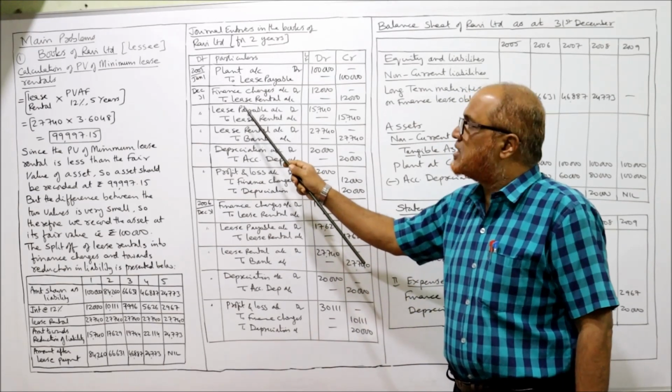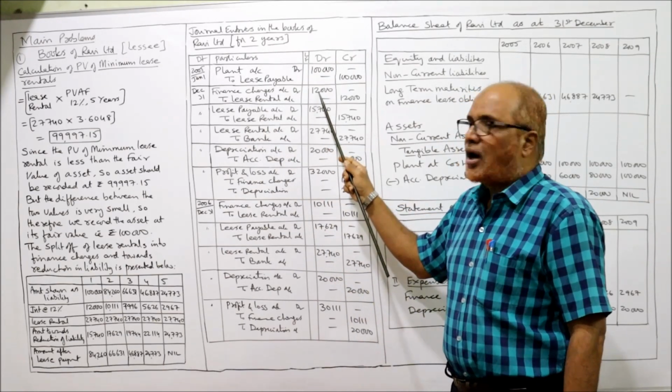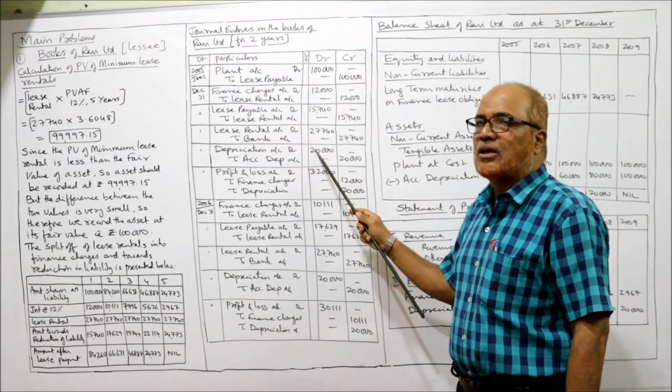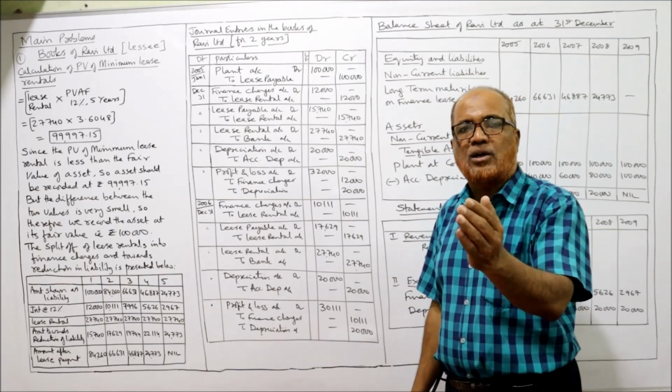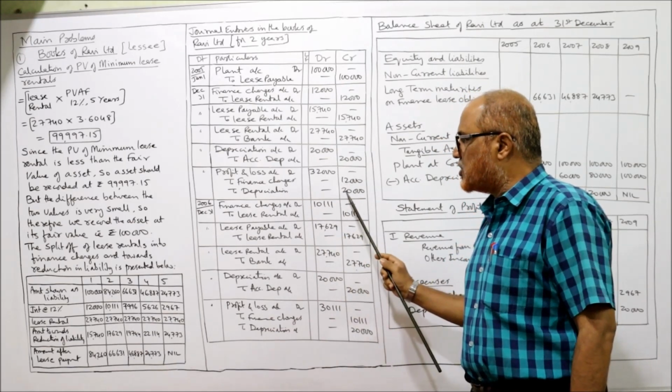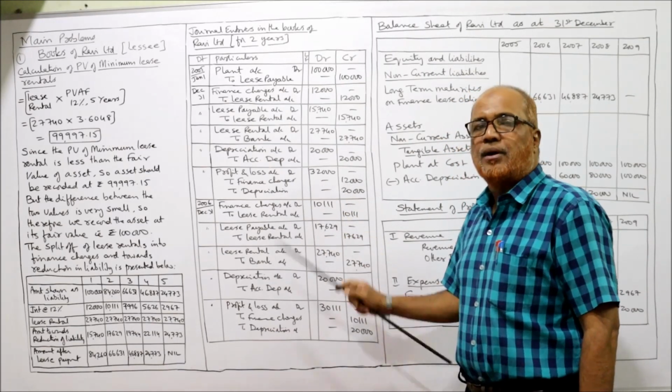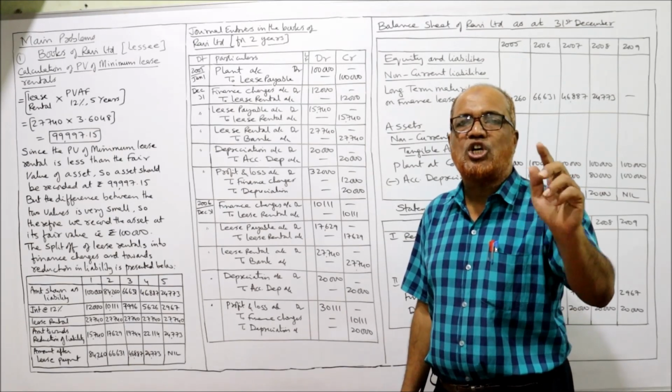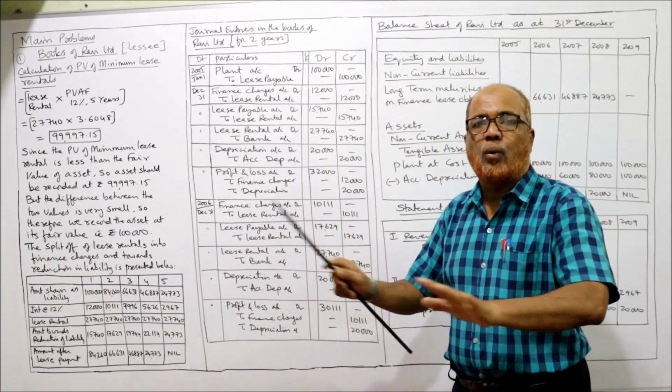How much finance charges debited here? 12,000. How much depreciation debited? 20,000. So 12,000 and 20,000 will be credited, to finance charges 12,000, to depreciation 20,000. Total 32,000. Being the finance charges and depreciation transferred to P&L account. Over.